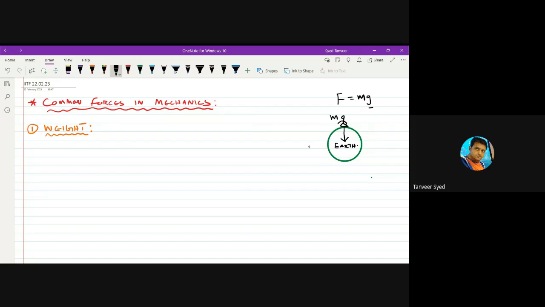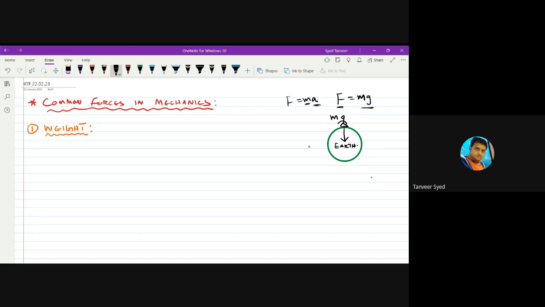So from F equal to ma, Newton's second law, mass is mass, same thing. Acceleration produced due to gravitational force, we call it acceleration due to gravity. So I'm replacing this a with g. F equal to mg is the gravitational force acting on you.